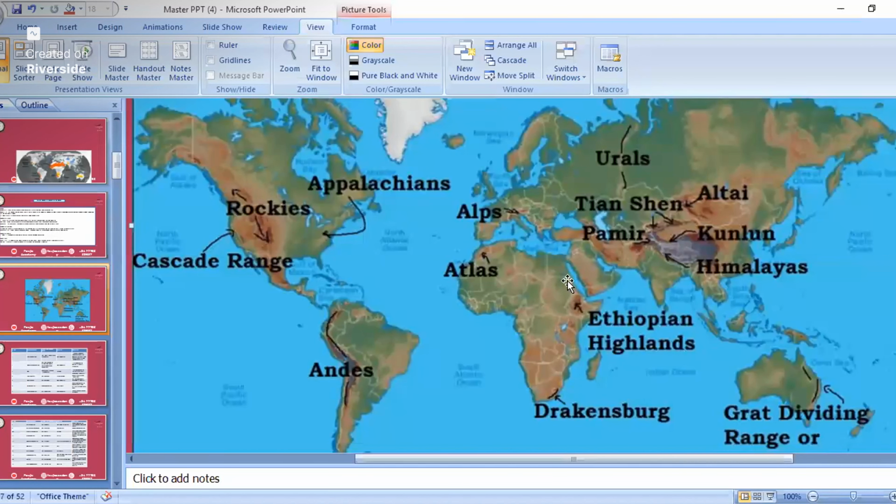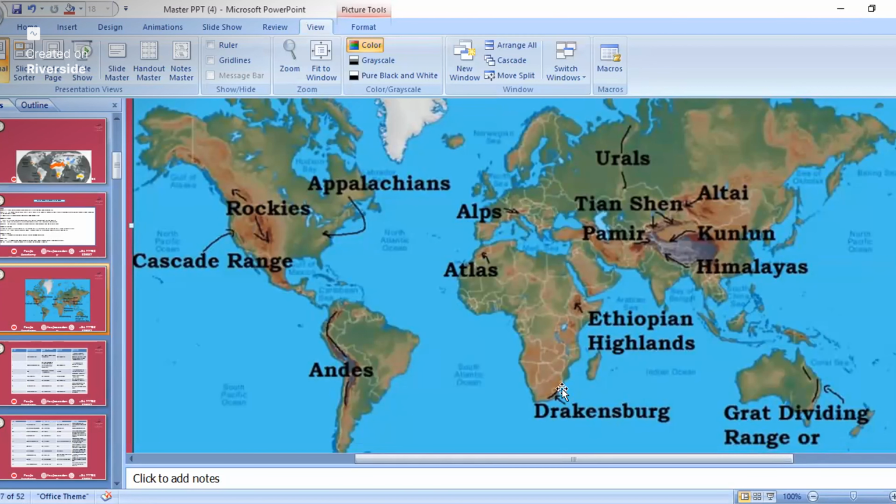So the Suez Canal is located between the Red Sea and the Mediterranean Sea. I think it's not in AFCAT, but in one of the competitive exams, they asked in which region the Suez Canal is located. Red Sea, Mediterranean Sea. Then they had given Red Sea, Caspian Sea. So the Suez Canal is located between the Red Sea and the Mediterranean Sea.